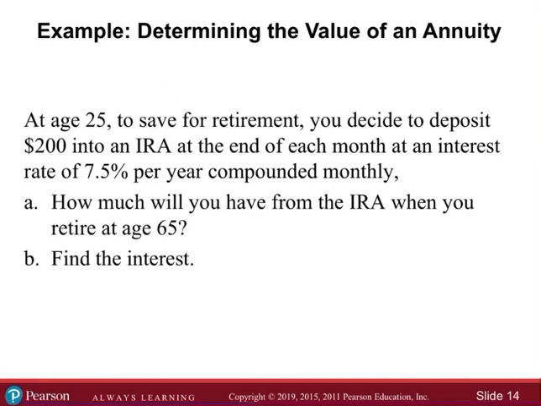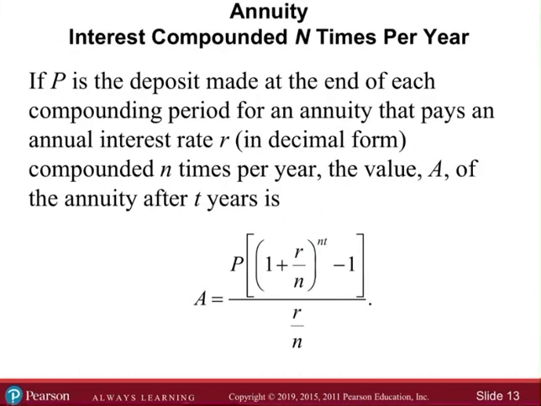Okay. All right. So the future value, let me see, P times (1 plus R over N) to the power of NT, minus 1, all over R over N. I think that's what we had on the previous slide. Okay.